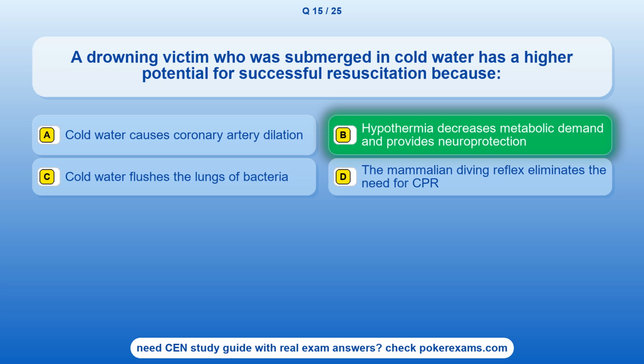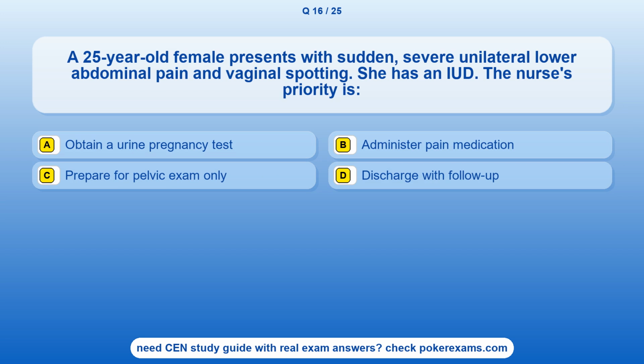The correct answer is option B. Hypothermia decreases metabolic demand and provides neuroprotection. Question 16. A 25-year-old female presents with sudden, severe unilateral lower abdominal pain and vaginal spotting. She has an IUD. The nurse's priority is option A.